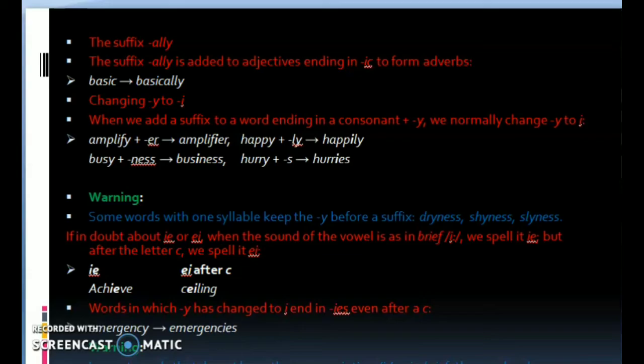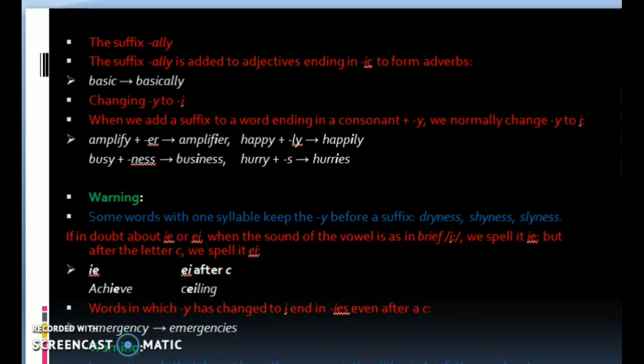Basically, changing y to I. When we add a suffix to a word ending in a consonant plus y, we normally change y to i. Amplify plus er, amplifier. Happy plus ly, happily. Busy plus ness, business. Hurry plus s, hurries.